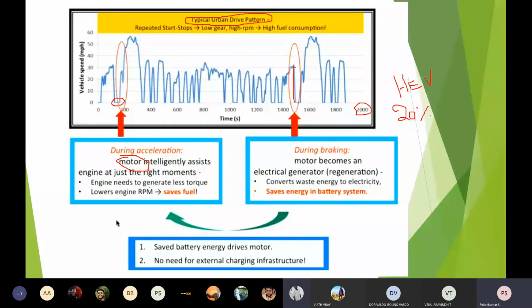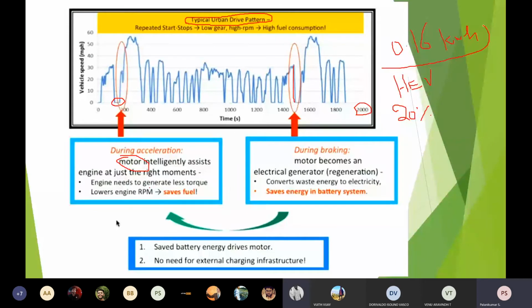Usually it is identified that even if it takes some 3 to 5 seconds, around 0.16 kilowatt hour, that much unit of power can be saved.